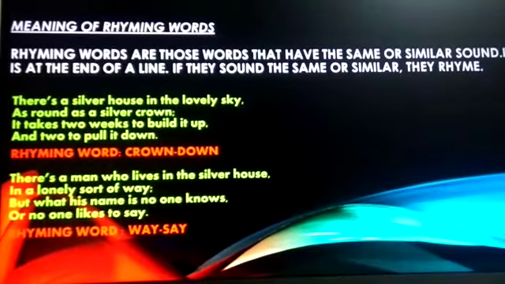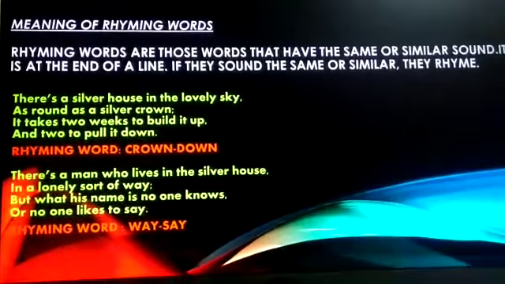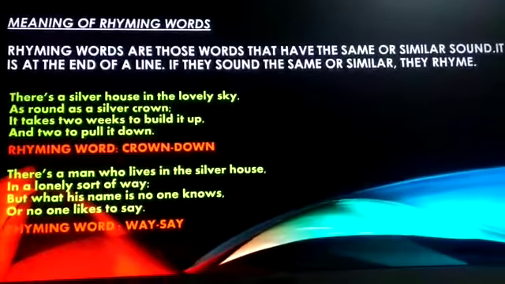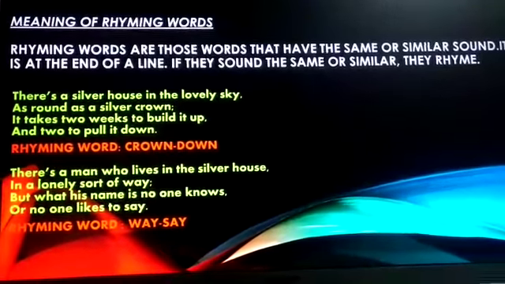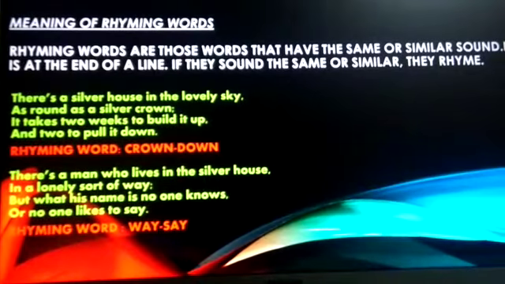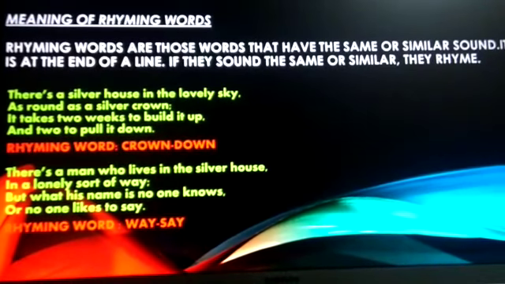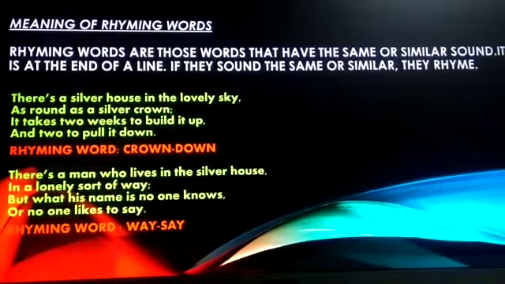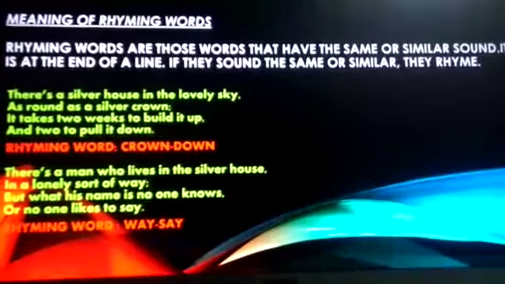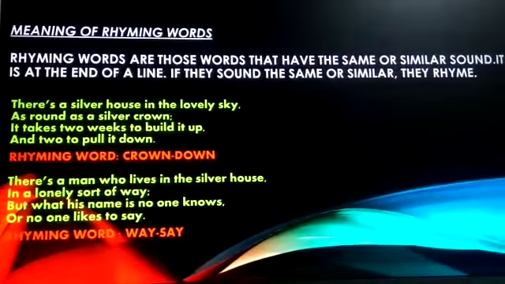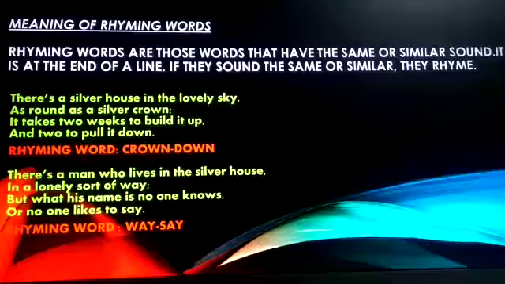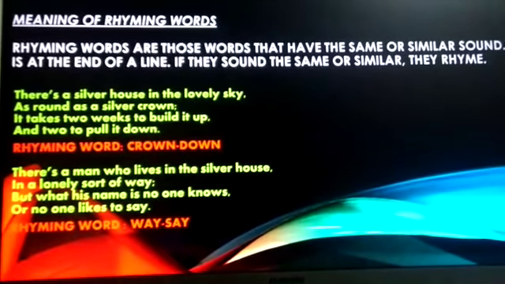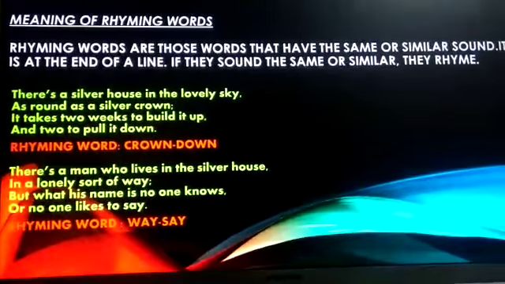There's a silver house in the lovely sky, as round as a silver crown. It takes 2 weeks to build it up and 2 to pull it down. In this first stanza, we will see the words that end the line. In the first line, the word that ends is sky. In the second line, the word that ends is crown. In the third line, the word that ends is up, and in the fourth line, the word that ends is down.